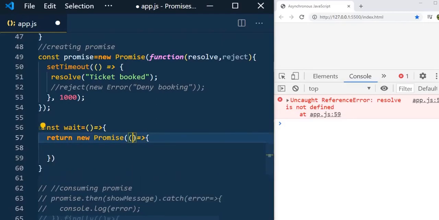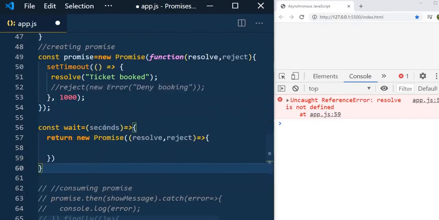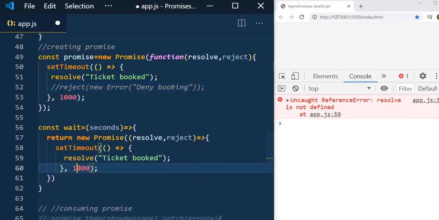and we know that this executor will take two functions, that is resolve, comma, reject. So here I would like to resolve this promise after 1 second or 2 seconds, depending on the user input. So here I would like to have the input parameter that the user wants to provide. Here let us use setTimeout again, same thing, and instead of 1000 we use seconds, whatever the user passed, multiplied by 1000 milliseconds. So now if the user passes the value 1, it will resolve the promise after 1 second.